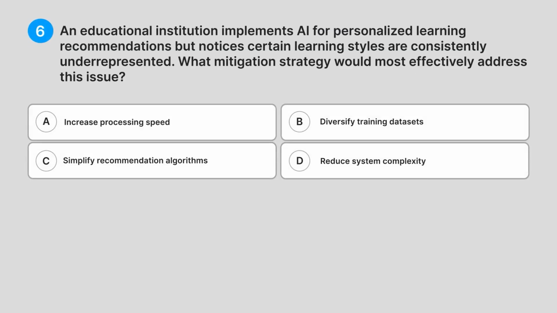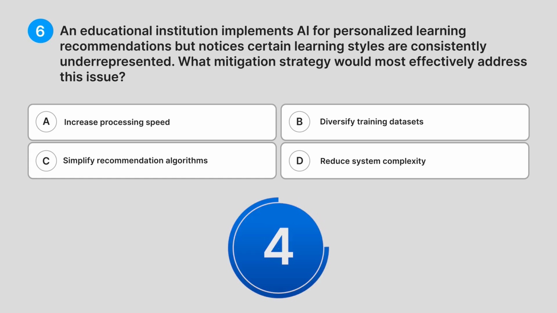6. An educational institution implements AI for personalized learning recommendations, but notices certain learning styles are consistently underrepresented. What mitigation strategy would most effectively address this issue? A. Increase processing speed. B. Diversify training datasets. C. Simplify recommendation algorithms. D. Reduce system complexity. Do you know the answer?